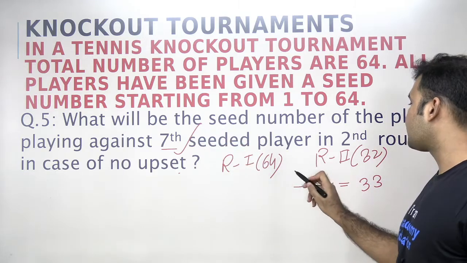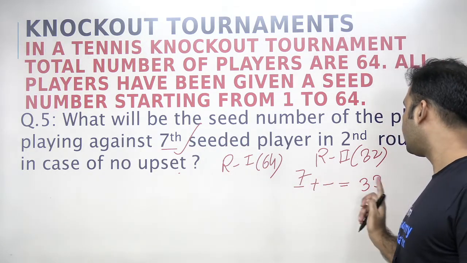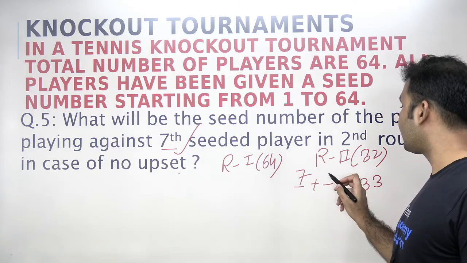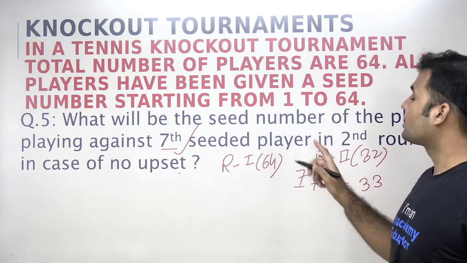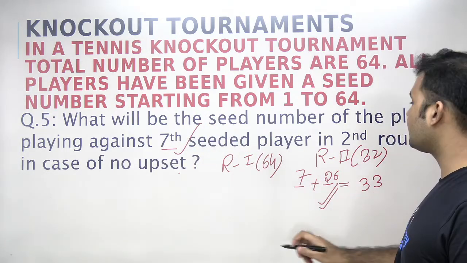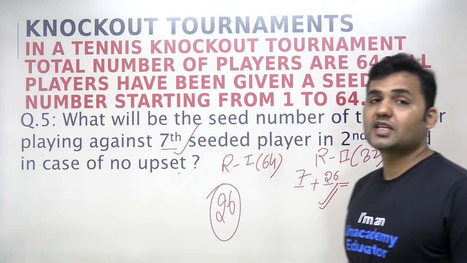So here we have a 7th seeded player. 7 plus something should be 33. So who should be playing against 7? It should be 26. So the seed number of the player who will be playing against the 7th seeded player will be 26, and this is the answer of the question. So question 5 has been covered.